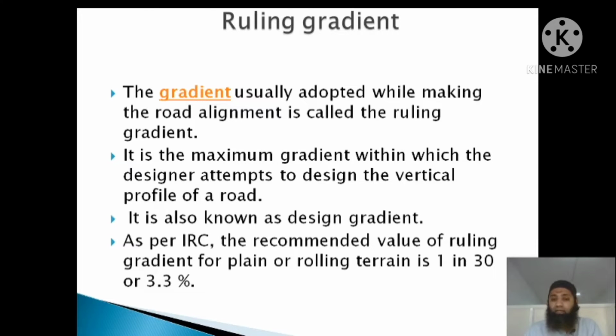So basically, this is the ruling gradient. The IRC has given 1 in 30 or 3.3% for rolling or plain terrain.